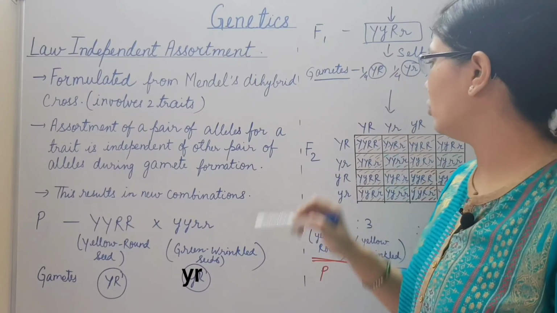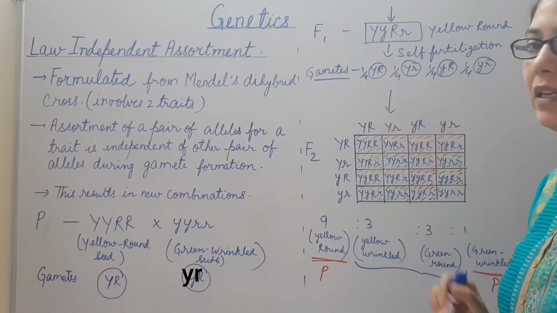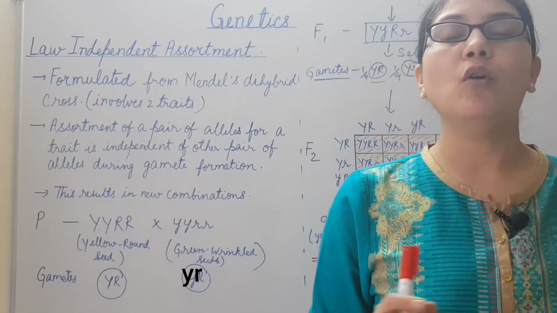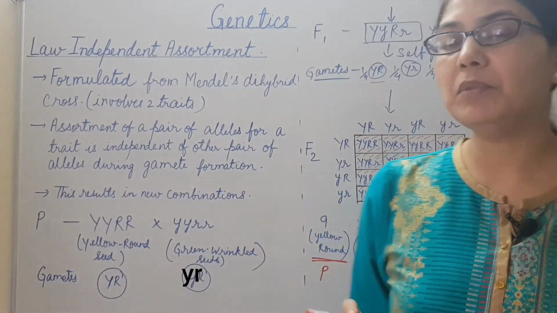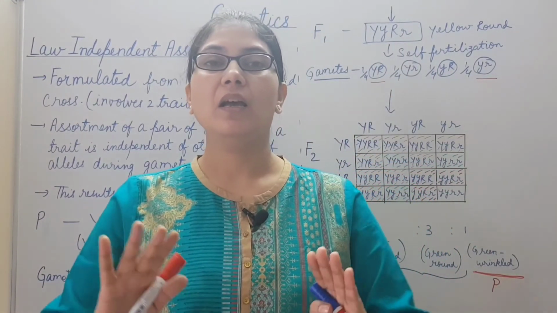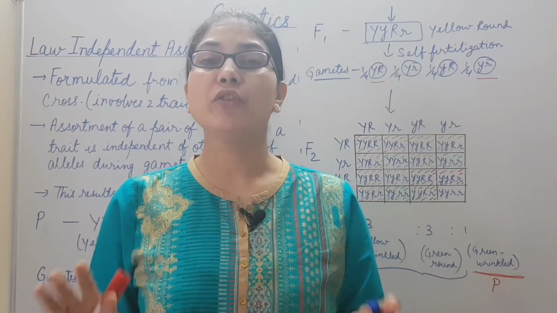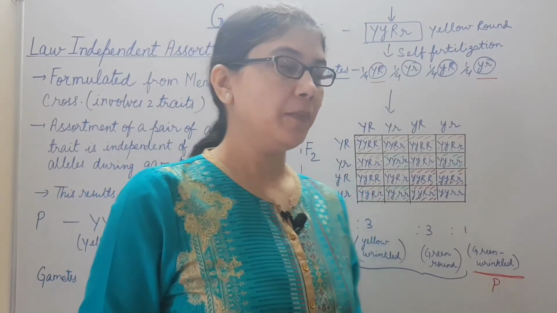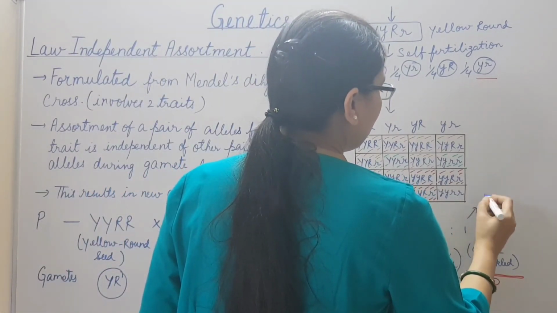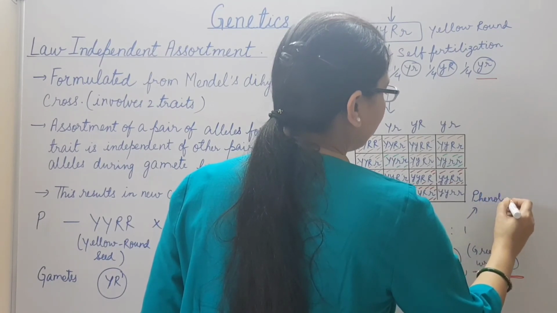During gametogenesis, when F1 is self-fertilized, these assort independently, and in addition to the parental combination, new combinations are also formed. That means alleles for the seed color are independent of the alleles for the seed shape. These are not associated. This is Mendel's dihybrid ratio. This is the phenotypic ratio.